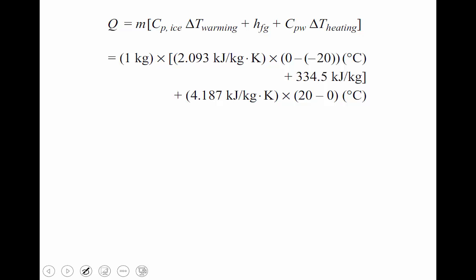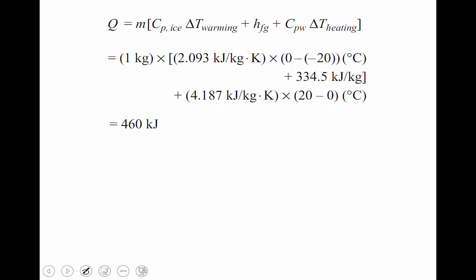Therefore 0 minus of minus 20, T2 minus T1. T2 is 0 degree Celsius, T1 is minus 20. Therefore minus of minus 20 is plus 20. Plus 334, the latent heat of fusion, plus Cp of water, 4.18, and in the third step final temperature 20 and initial temperature 0. Substitute things, we get 460 kilojoules.